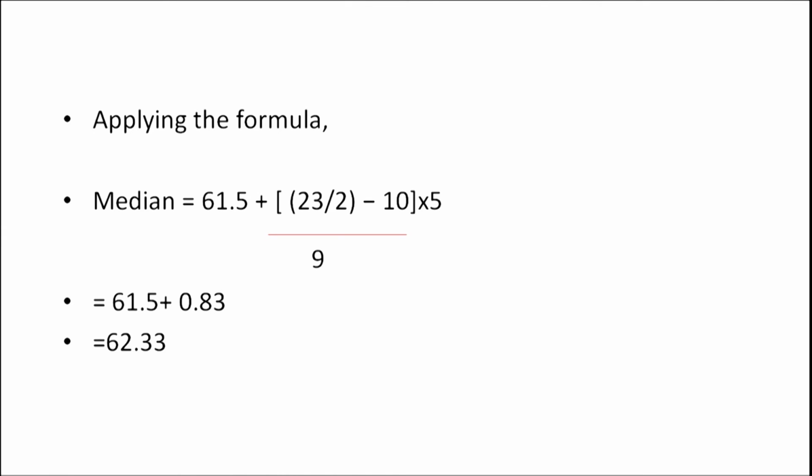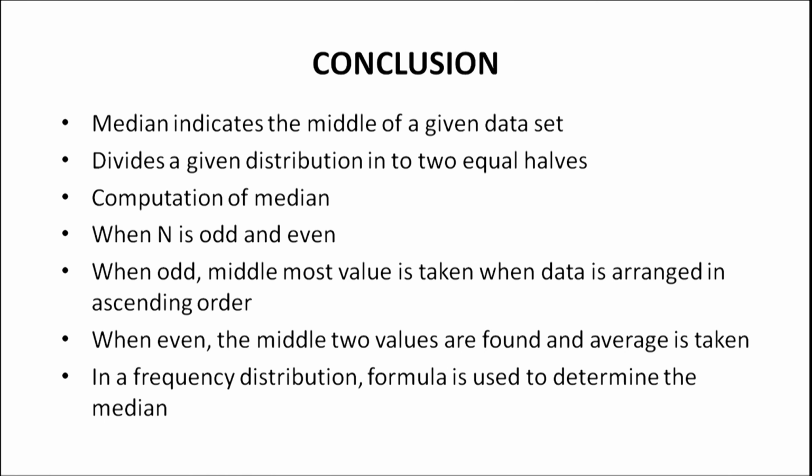Now, applying the formula, median is equal to 61.5 plus ((23 by 2 minus 10) divided by 9) into 5, and that equals 61.5 plus 0.83 equals 62.33.